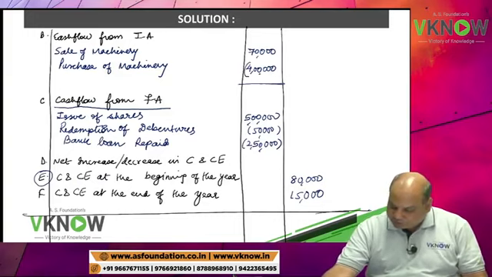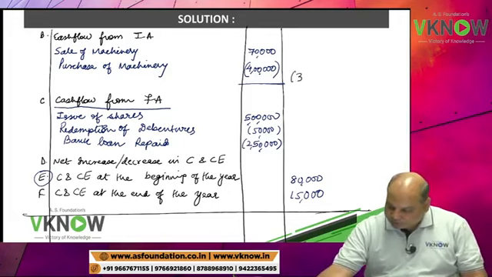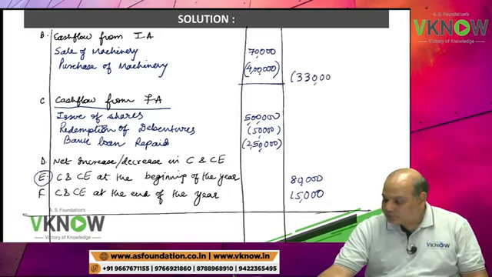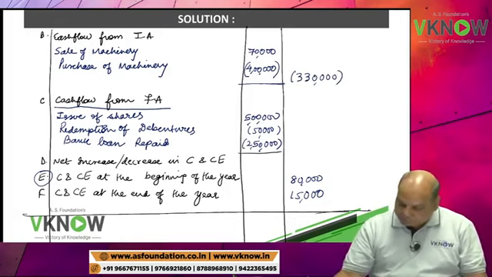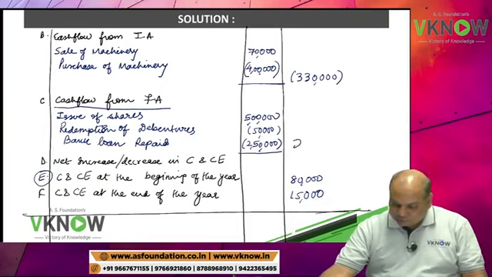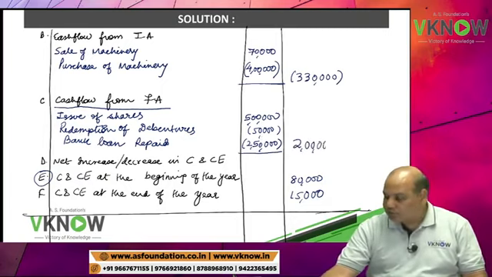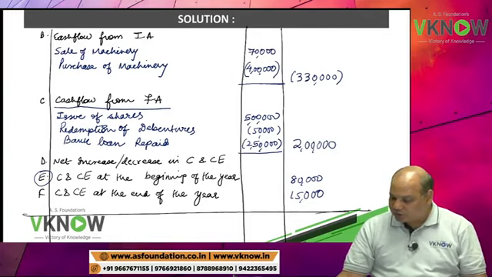Purchase of machinery in bracket 4 lakh and sale of machinery 70,000. So this is negative 3,30,000 outflow. 5 lakh minus 50,000 minus 2,50,000 is 2 lakh rupees inflow from financing activity.